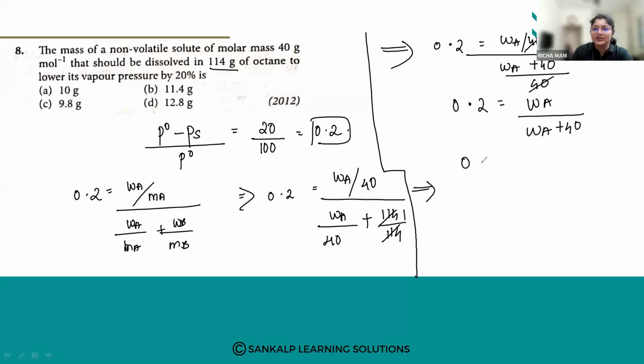Now multiplying, it will be 0.2 into WA plus 0.2 into 40. How much is that? Just see, 0.2.